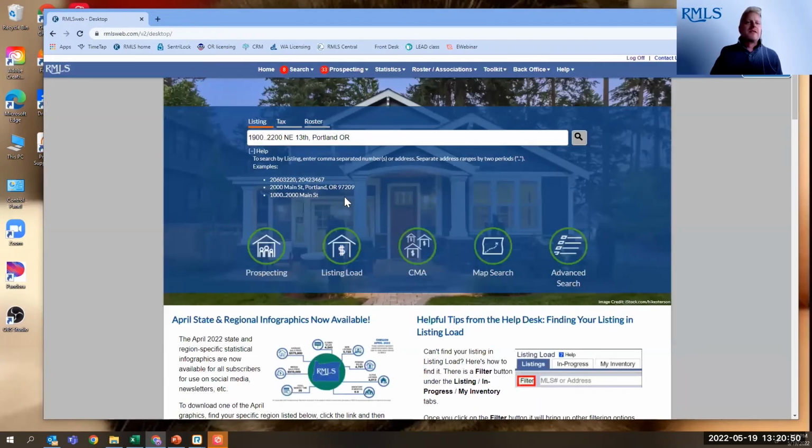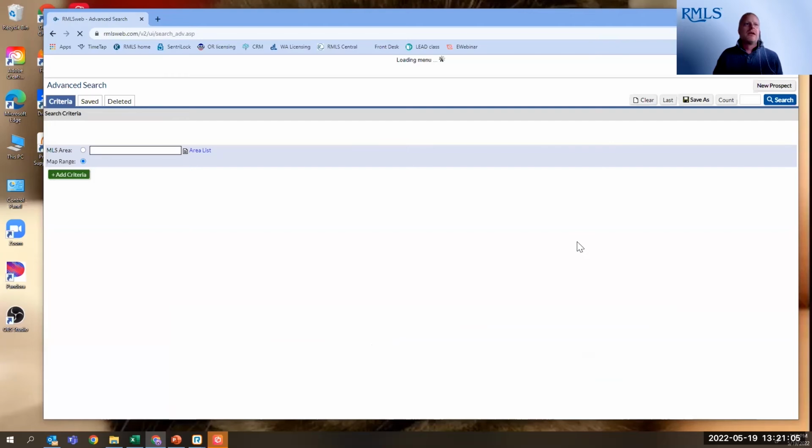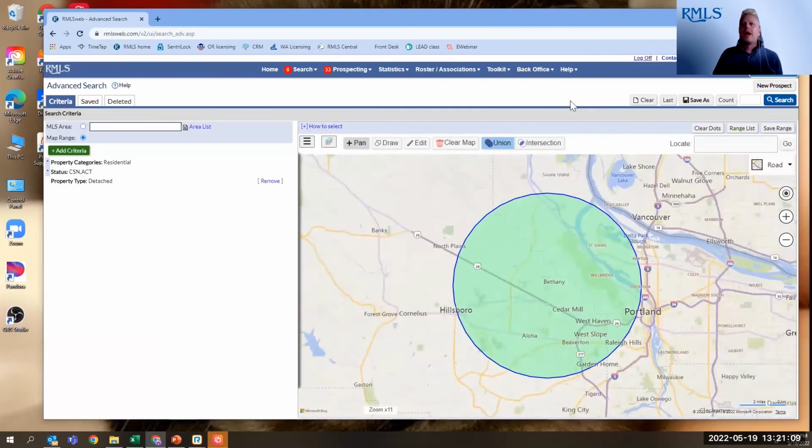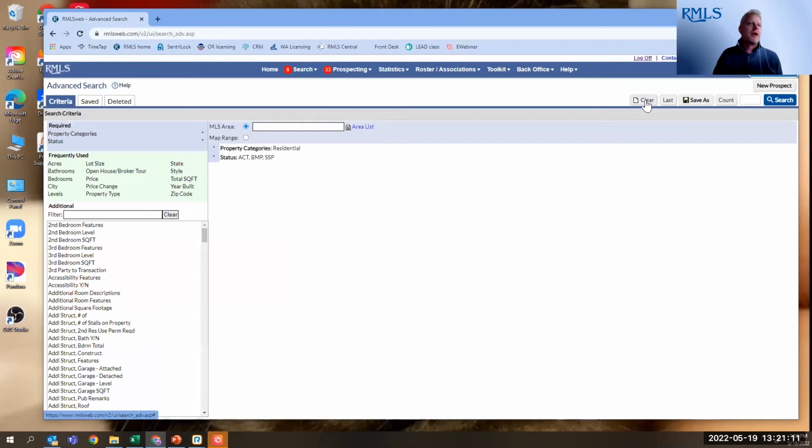All right, so that's the new stuff that's on the quick search bar. So let's move along over to our advanced search tool, because I want to show you some new search features that have been made available that have lots of different uses. Let's get in here. And I'm going to go ahead and clear my search so we can start fresh.